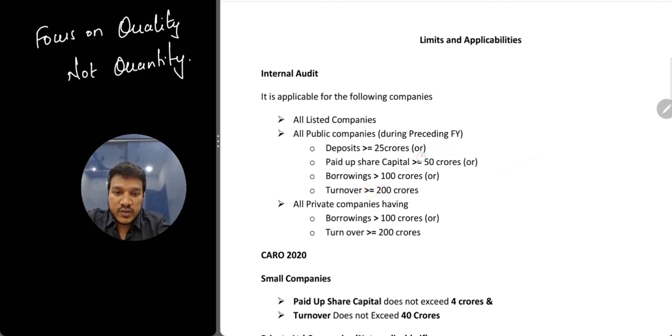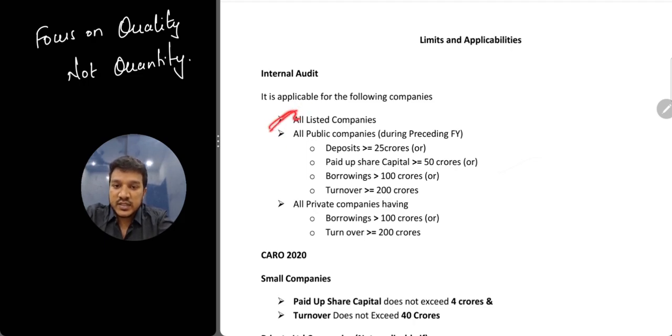applicable. See, out of these 4 points, any one criterion satisfied, you have to apply internal audit, since we are saying it is or. Even if one criterion is satisfied, internal audit is applicable. Why am I stressing on small issues? Because ICAI will test on these points only. If it is a 2 marks question, then there would be some sort of confusion.